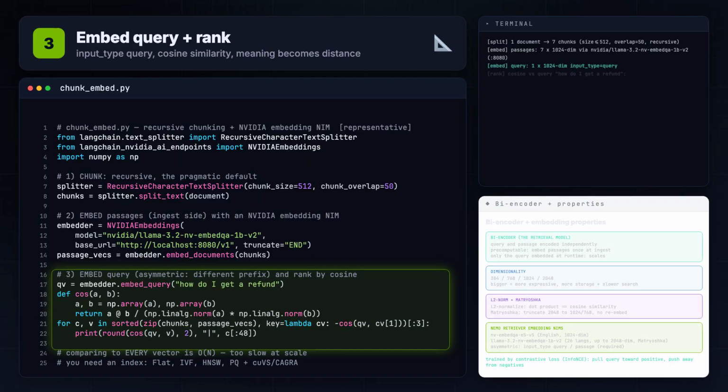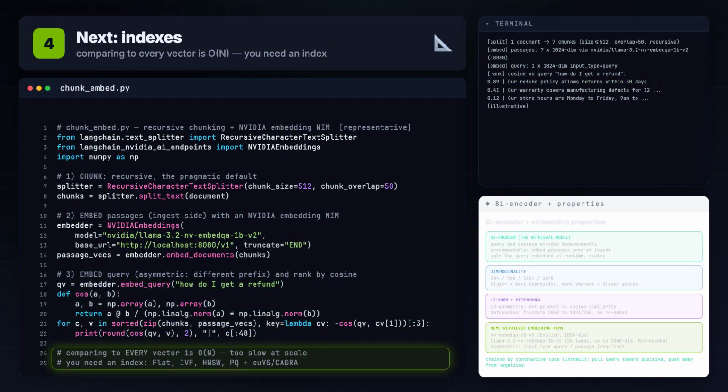Embed the query with input type query, the asymmetric bit, a different prefix, then cosine similarity against each chunk. Look at the scores. The refund chunk scores 0.89, the store hours chunk 0.12. The question and the right passage are neighbors. The irrelevant one is far away, meaning became distance.